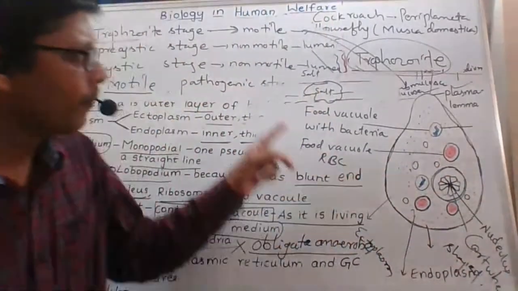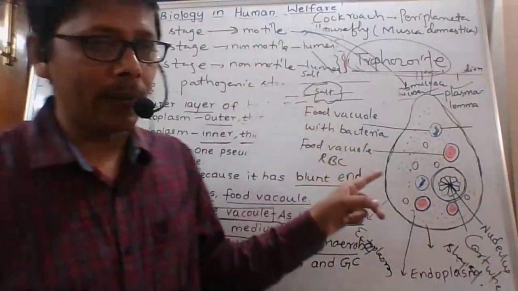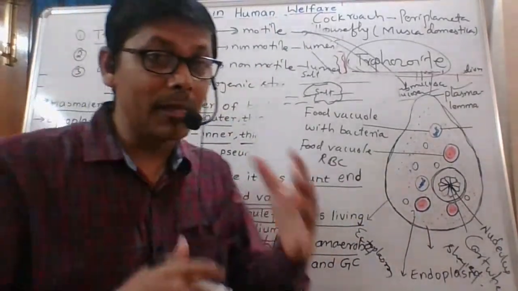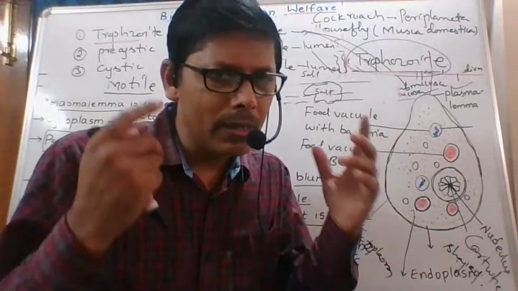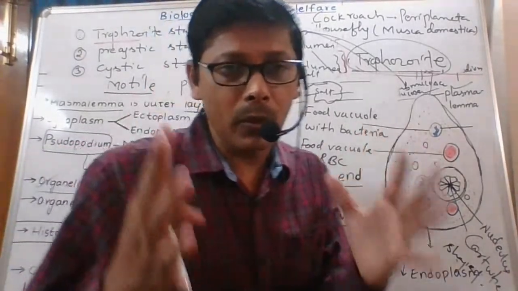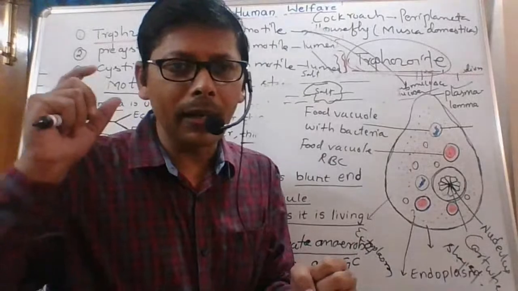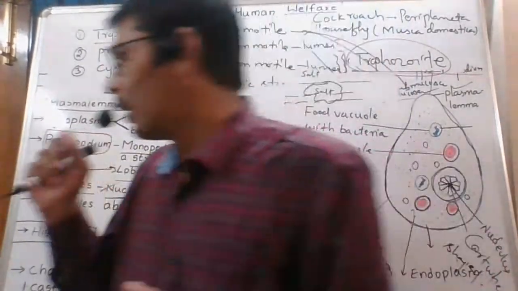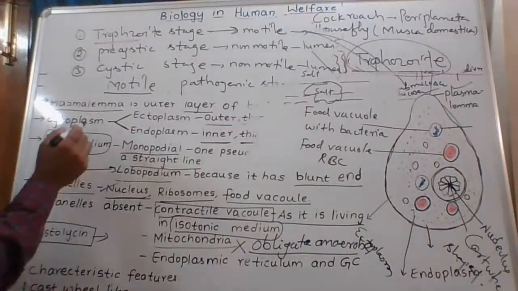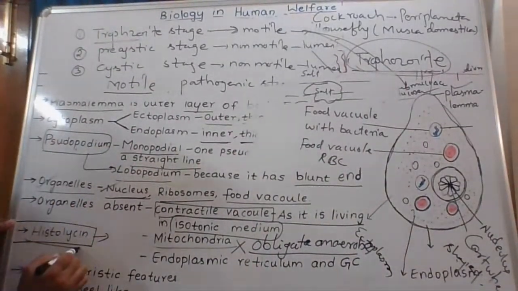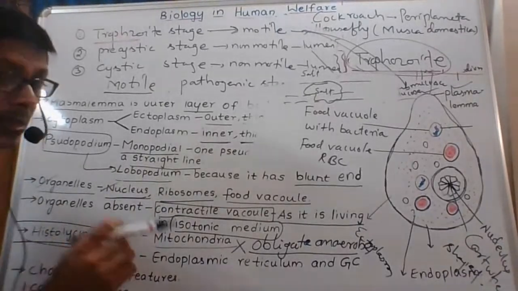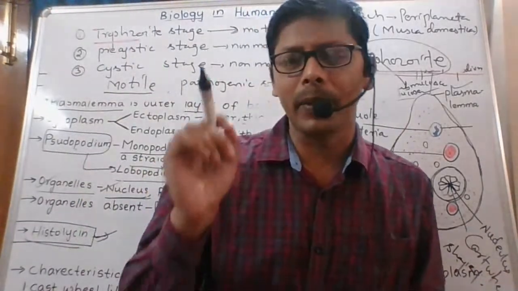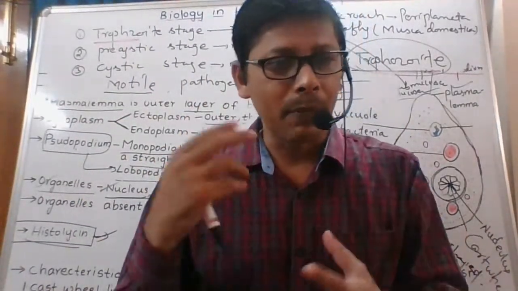Here, Entamoeba histolytica is dissolving our tissues. It is dissolving our tissues present in the mucosa and submucosa. How can it dissolve our tissues? Because it is capable of producing histolysine. That's why the species name histolytica is given, because it can produce the histolysine enzyme.